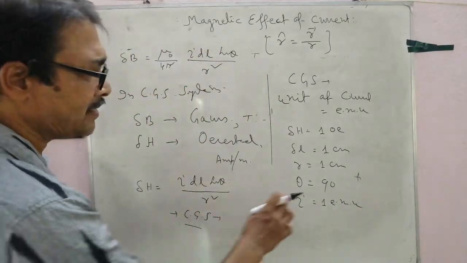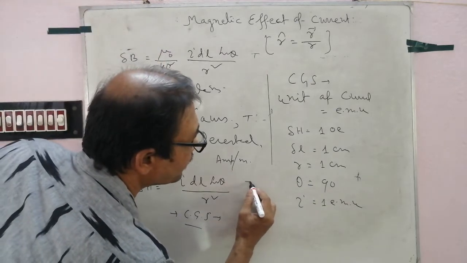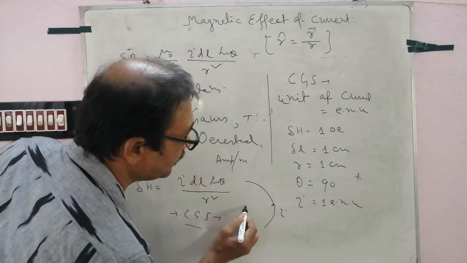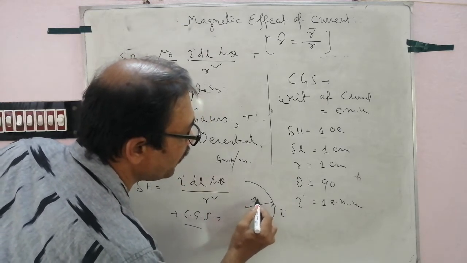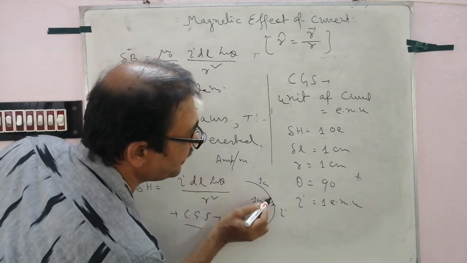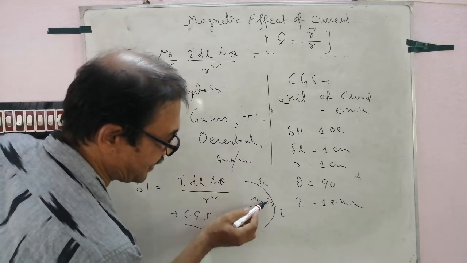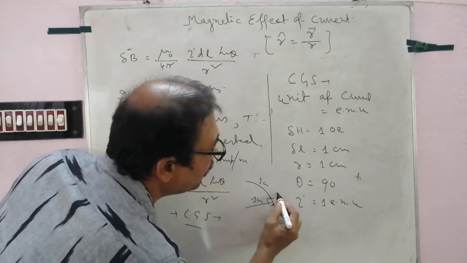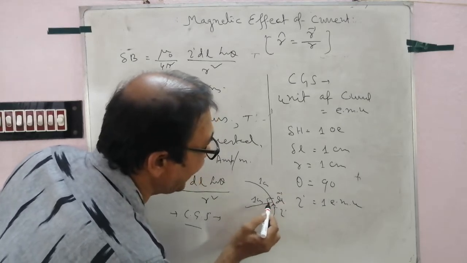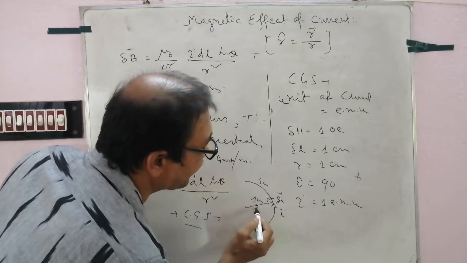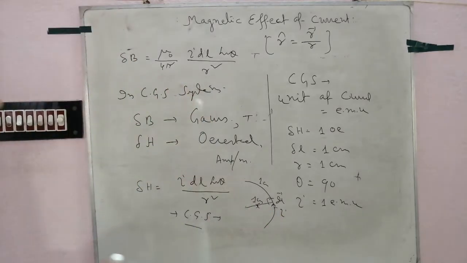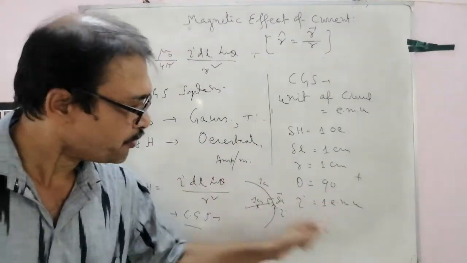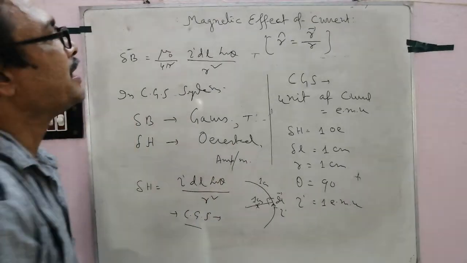Follow. Again and again I mention theta is equal to 90 degree, but in the figure, follow, 1 cm, current I, center, this is 1 cm, this is 1 cm, but this angle is 90 degree, that is theta is equal to 90 degree. Follow. This is the small length delta L. So DL, the angle between DL and R is 90 degree. So theta is equal to 90 degree. So we get the definition of EMU, that is CGS EMU unit, and SI ampere.